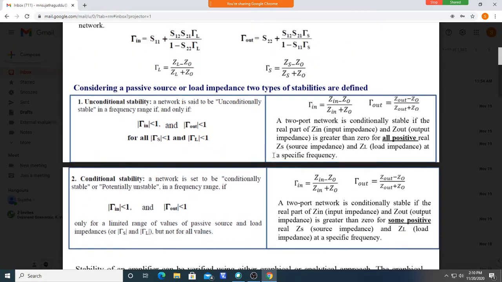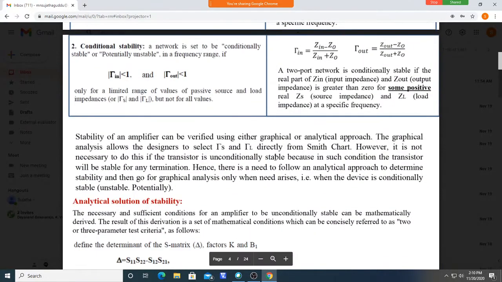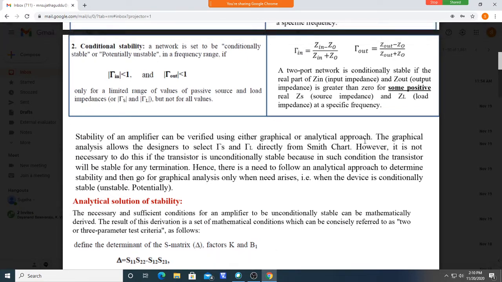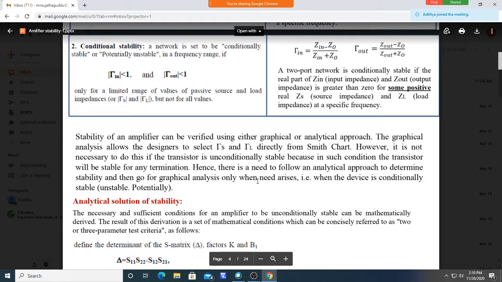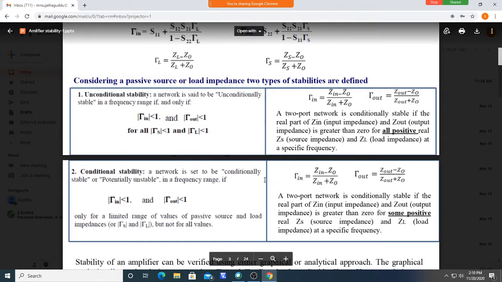You can check the stability of the amplifier in two ways: one is a graphical method, another is the analytical approach. First we should try the analytical approach. Using the analytical approach, you can come to know whether the system is unconditionally stable or conditionally stable.